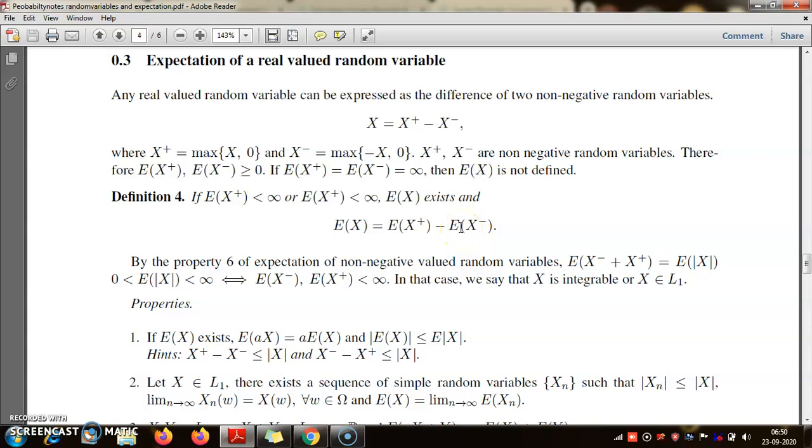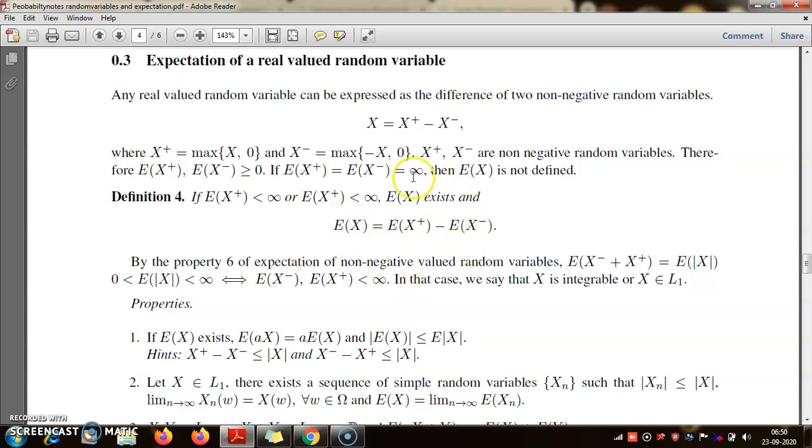Why? Because so far we know how to define expectation of a non-negative valued random variable. So you see, this is a stage by stage development. First we defined expectation of a simple random variable, then we used it to define expectation of a non-negative valued random variable, then we proved some properties, developed MCT, and then we got a second definition of expectation of a non-negative random variable, and now we are using the definition of expectation of non-negative valued random variables to define expectation of x.